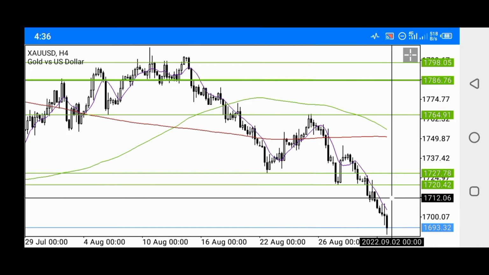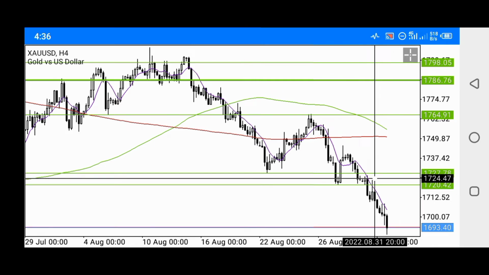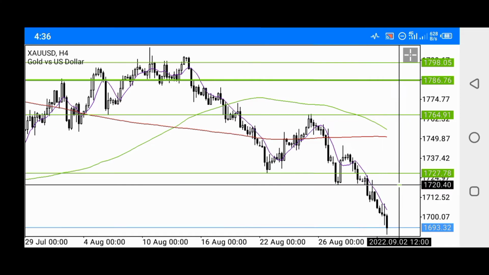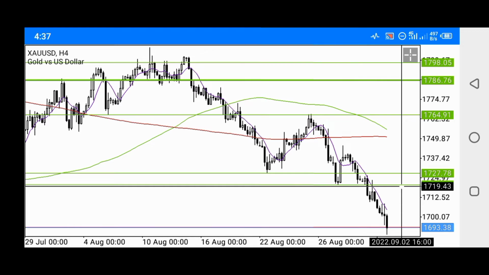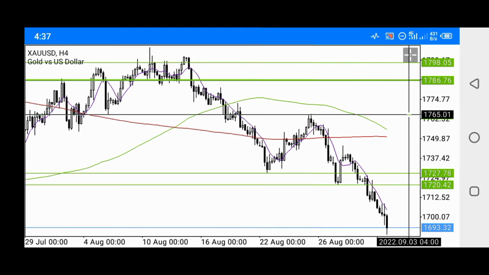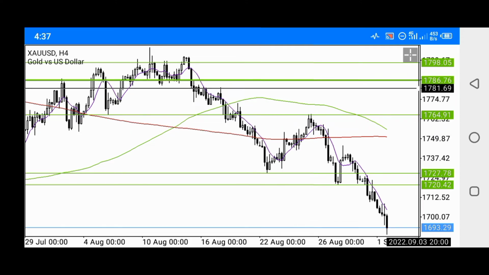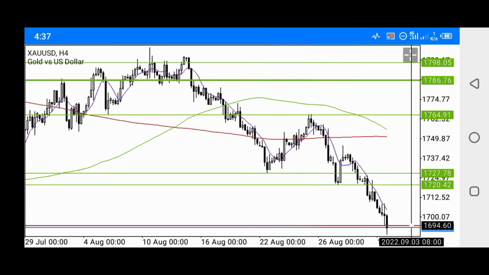So if this major support level can reject price, then price is likely to go up to probably retest this level. We might see rejection right here, but if we don't see rejection right here, then price is likely to head to this next minor resistance level before price can get to this major resistance level. So you have to place your buy stop order when price gets to the major support level.